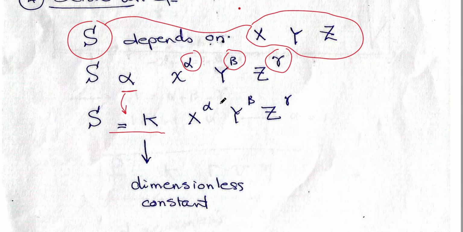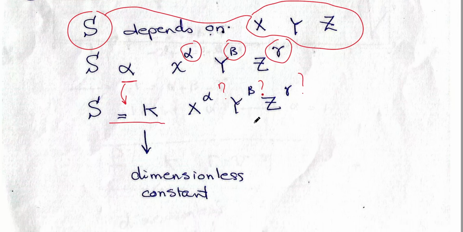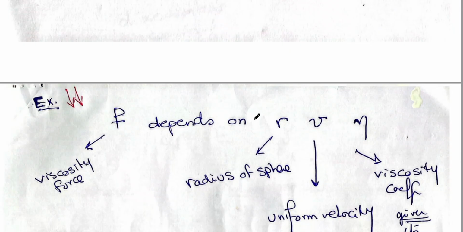Now we will use the dimensional analysis to find alpha, beta, gamma. How? By equating the powers of the same dimension. Let's see an example for this.